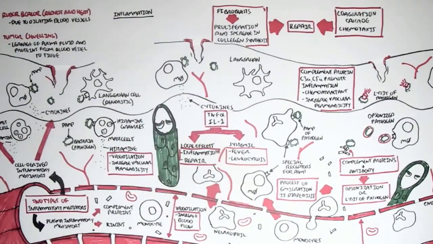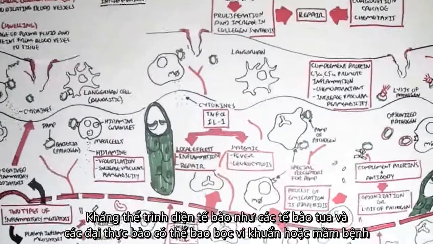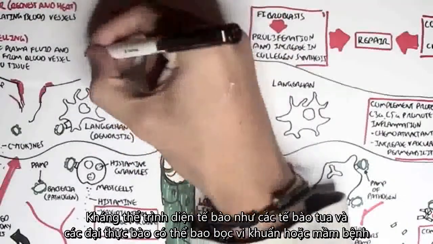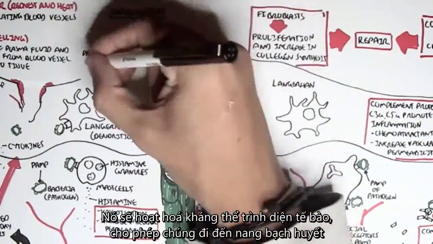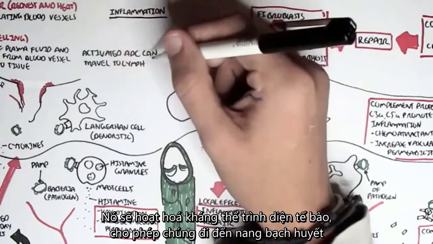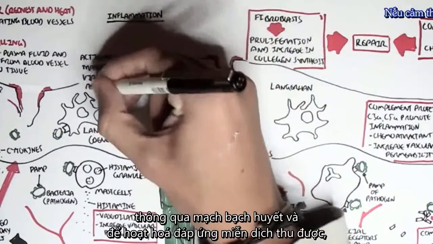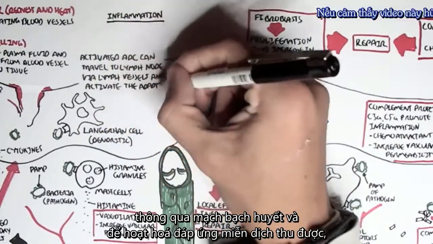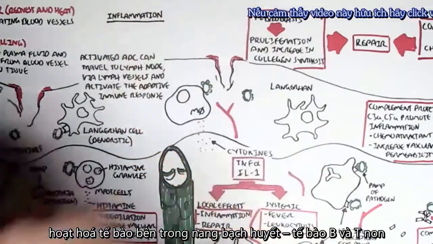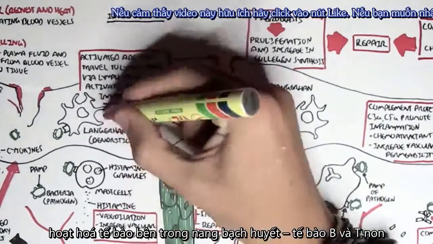So what can happen is antigen-presenting cells, such as dendritic cells or macrophages, can engulf the bacteria or the pathogen. This will activate the antigen-presenting cell, which will then allow it to travel to the lymph node via the lymph vessel and to activate the adaptive immune response, to activate the cells within the lymph node, the naive B and T cells.